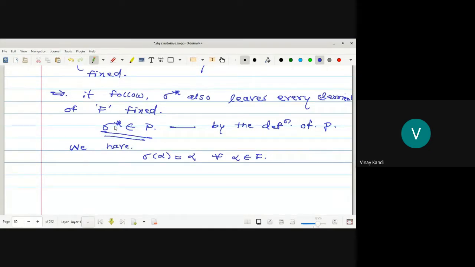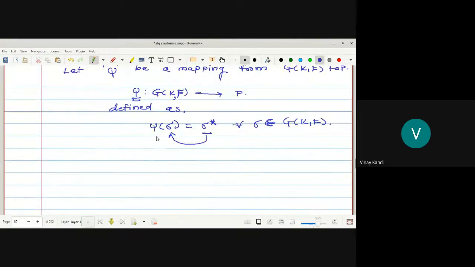That's why this sigma star belongs to P. Now we can define the function like this: psi of sigma is equal to sigma star. The input must come from G(K/F) and the output must be in P. But what is sigma star? Sigma star is nothing but the restriction of sigma, for all sigma belongs to G(K/F). Any doubt up to here?